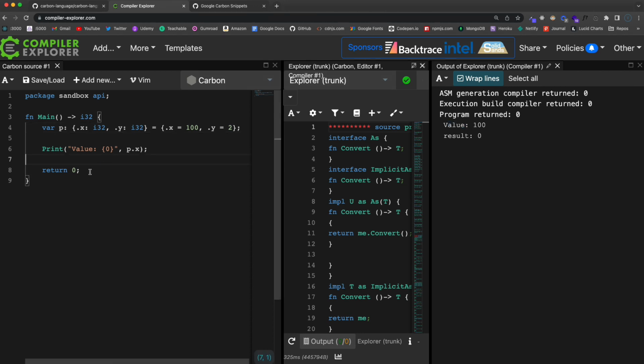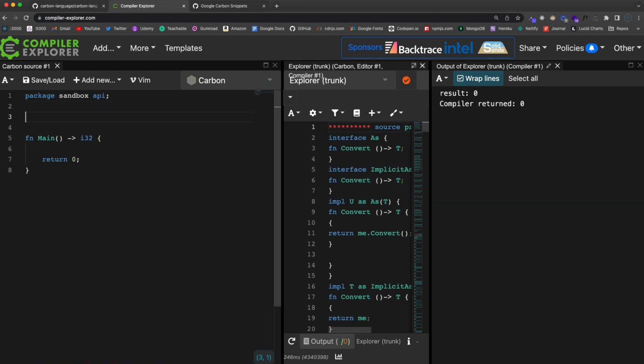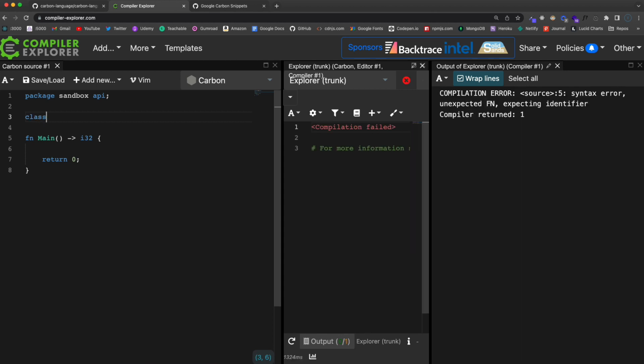Now, we also have classes, so let's get rid of that, and I'm going to go above the main function here, and I'm going to create a class. So the class keyword is actually going to be lowercase, and then the name of the class will be uppercase.